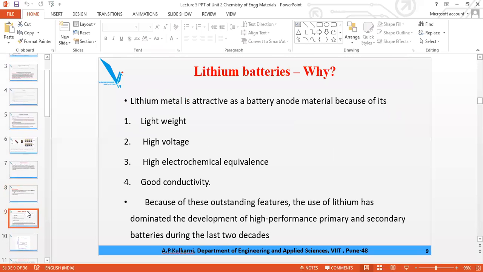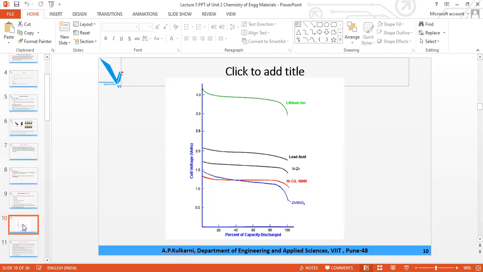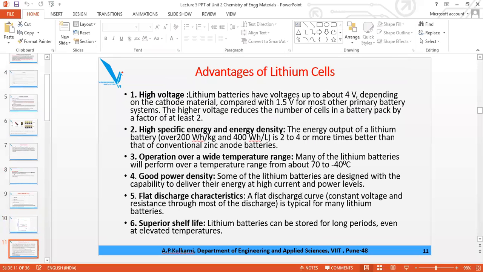Why do we have to use the lithium batteries? So again we'll revise. Lightweight, high voltage, high electrochemical equivalence, good conductivity, long life, etc. Here high voltage is what it is giving. So lithium batteries. Up to this we have done last lecture, is it? Yes, ma'am. Okay, now from this we will start.